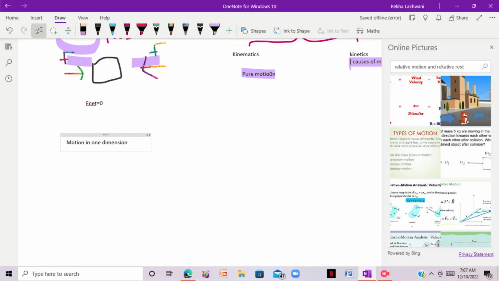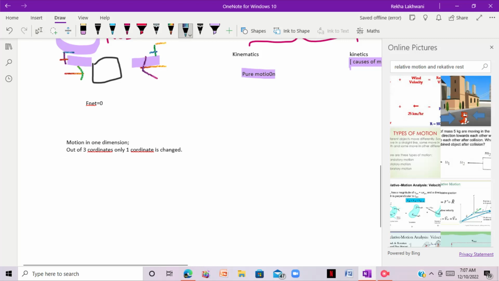This is known as the x-axis, this is the y-axis, and this is known as the z-axis. So these are three coordinates, or three axes. When you move in only one axis, that is known as motion in one dimension.